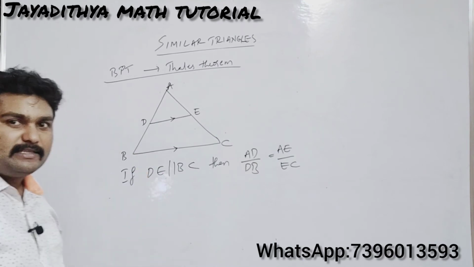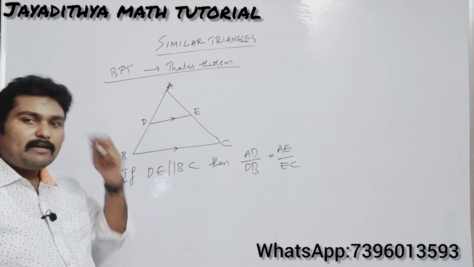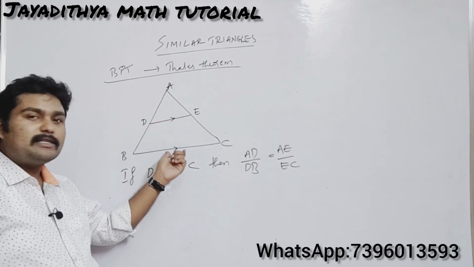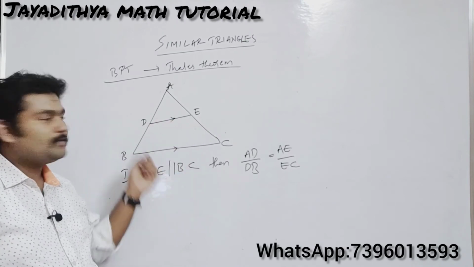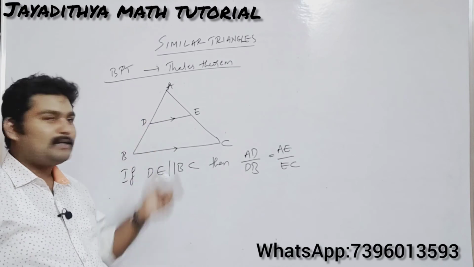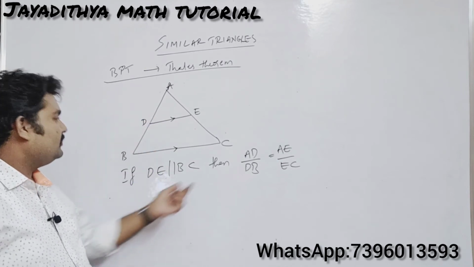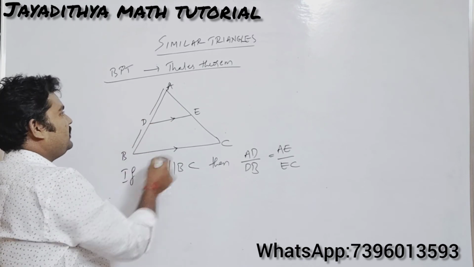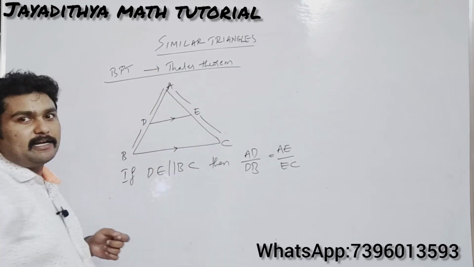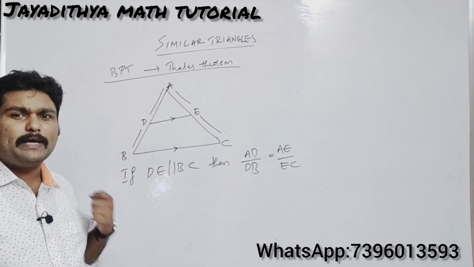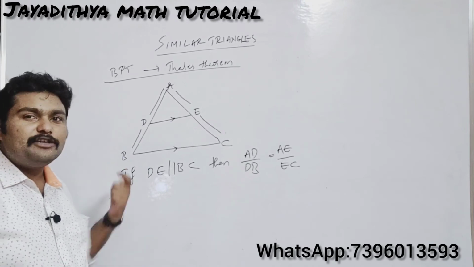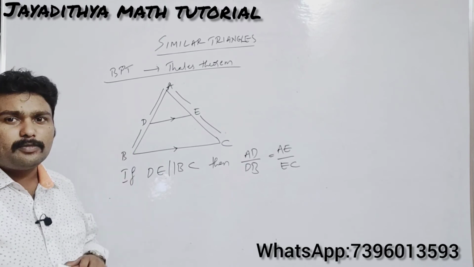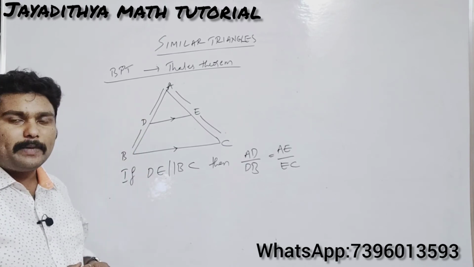AE by EC. Clear? So see here, once again understand the case. If a line is drawn parallel to the third side such that it intersects the other two sides of a triangle at D and E, then AD by DB, AD means this part, AD by DB will be equal to AE by EC. Here you should observe the triangles very carefully and keenly. If you observe keenly, then you can solve the problems clearly. So this is about the basic proportionality theorem.